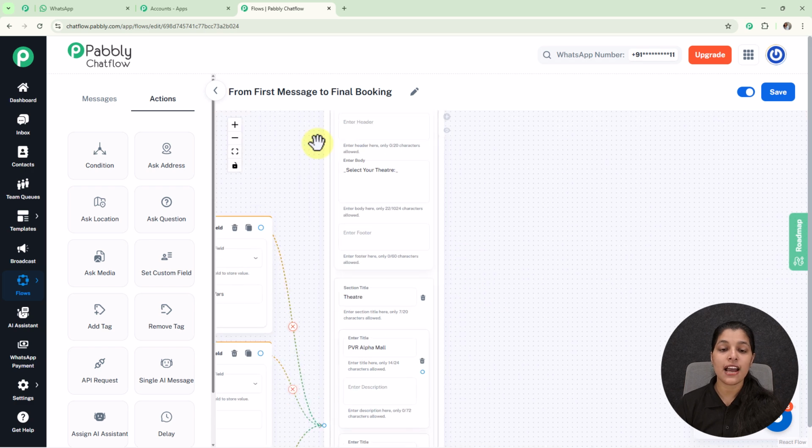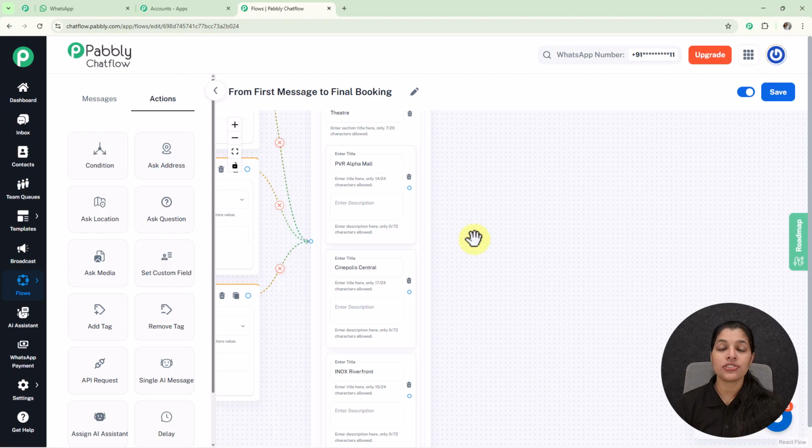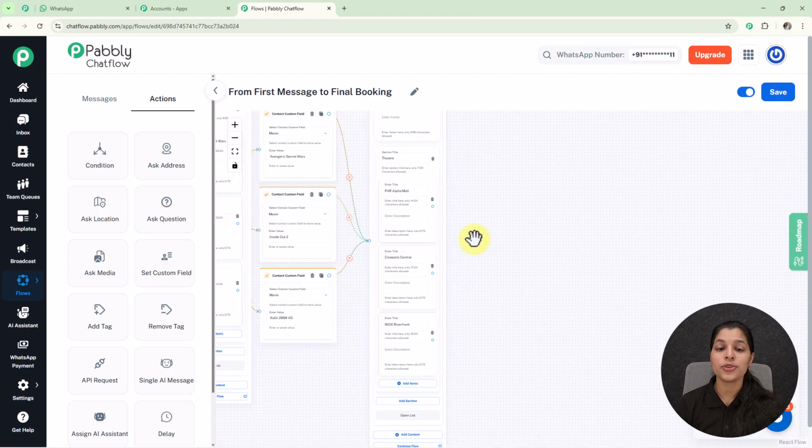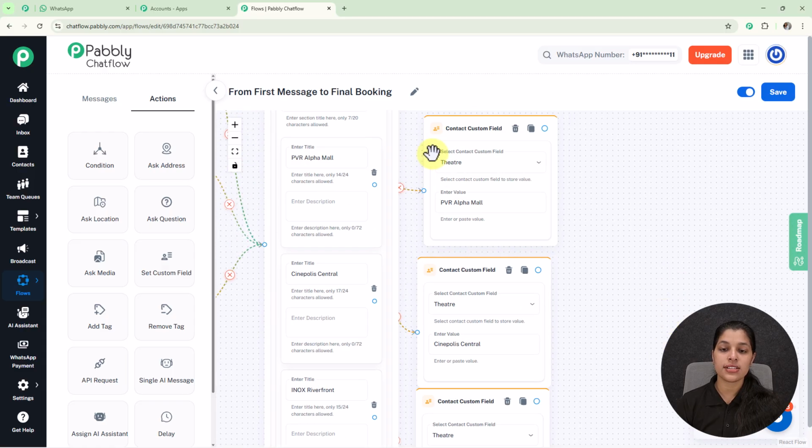So here you can see I have created this list for selecting the theater, and here I have added 3 theaters, or 3 items, in my list. Now again I am going to provide a contact custom field to all these theaters so that I can get the theater, or the response which my user has selected. So here you can see I have provided contact custom field theater to all these list items.